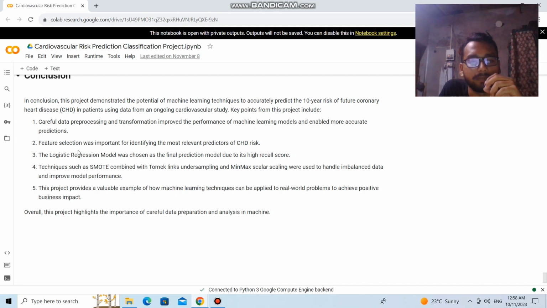The logistic regression model was chosen as the final prediction model due to its high recall score. Techniques such as SMOTE combined with Tomek links, undersampling, and min-max scaling were used to handle the imbalanced data and improve model performance. This project provides a valuable example of how machine learning techniques can be applied to real-world problems to achieve positive business impact. Overall, this project highlights the importance of careful data preparation and analysis in machine learning.